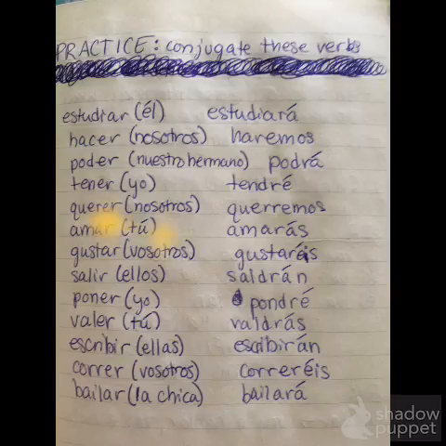Querer for nosotros is queremos, and once again I apologize, I'm not very good at rolling my R's. And that means we will want. Queremos. Amar for the tú form is amarás. You will love. Gustar for vosotros is gustaréis. And that is you all will like.